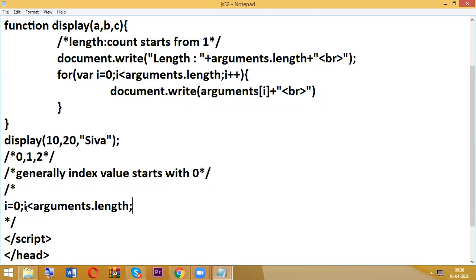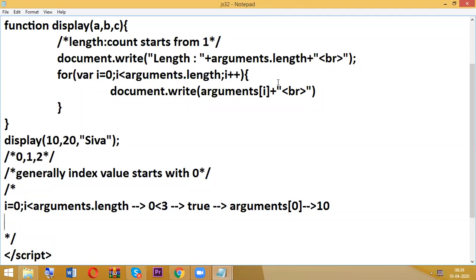So what is the I value here? 0 less than arguments dot length means 3. Totally we are having 3 arguments. The condition is what? True. Then it will enter inside, and here arguments 0. So what is arguments 0? 0 means what? 10.